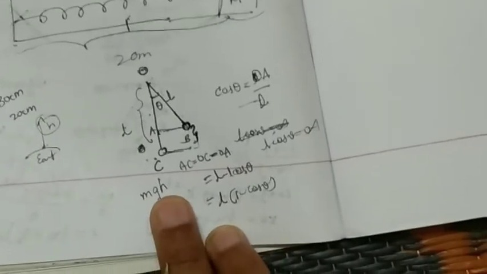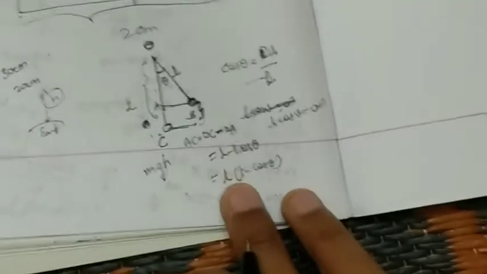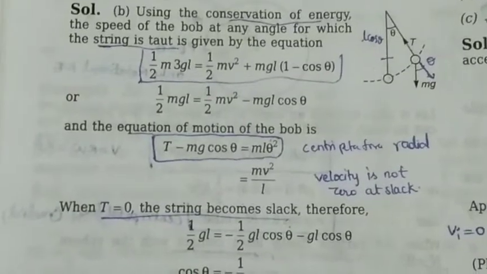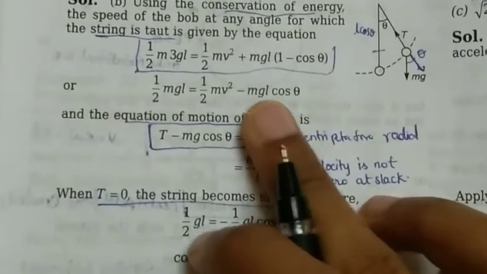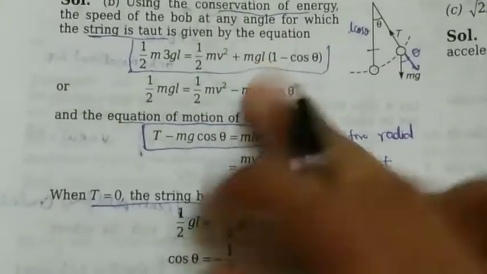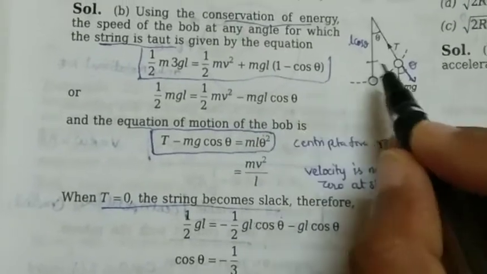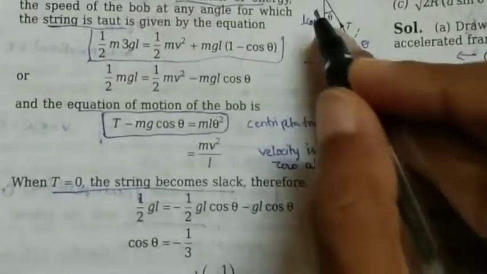Hence potential energy is nothing but mgh, so in the place of h we are having L into 1 minus cos theta, because of that right angle triangle and this height it has reached.